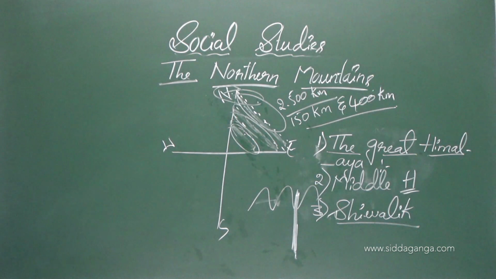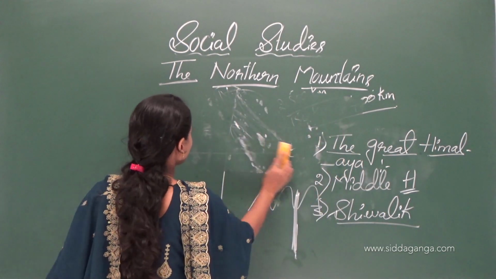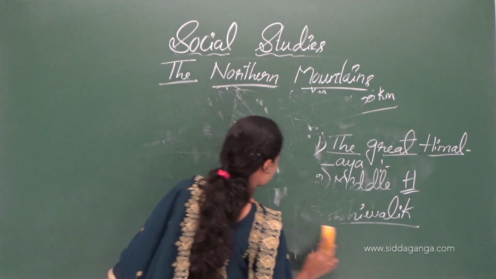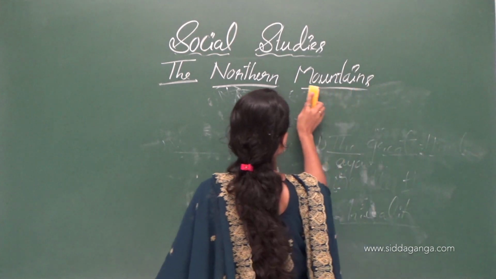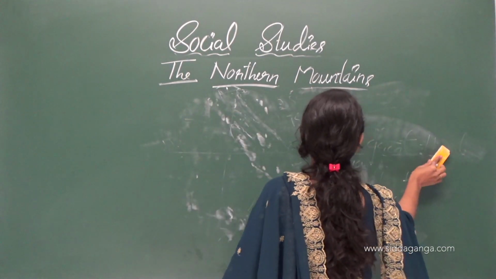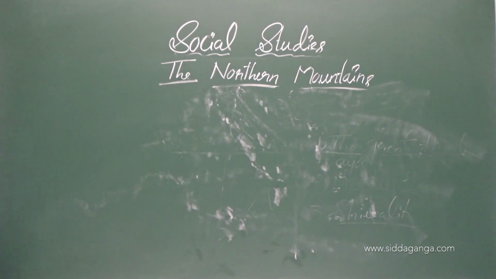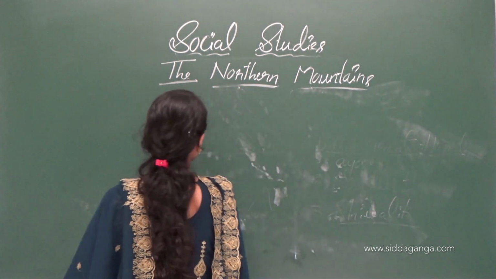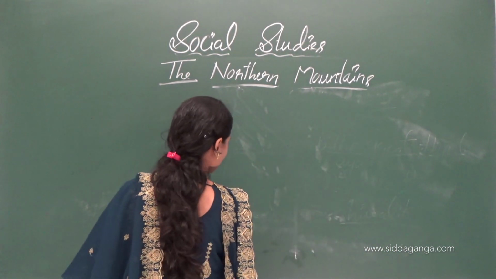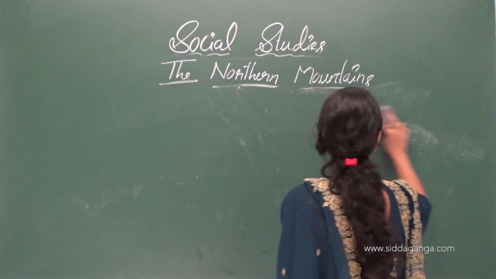In the northern mountains, people also live here. Now we will study life in this region. Which city comes in the northern mountains? What they eat, what they wear, their language, their lifestyle, the important crops, language and capital city.